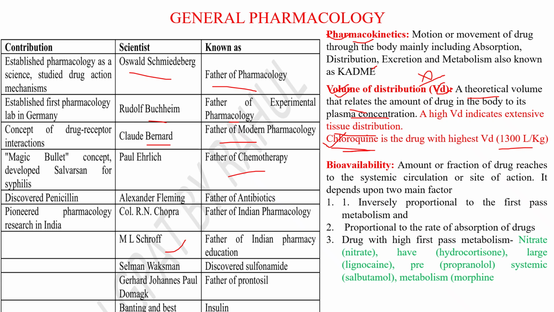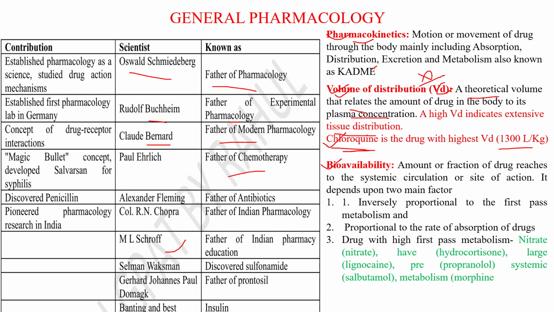Next, one more important point: bioavailability. Bioavailability is nothing but the amount or fraction of the drug that reaches the systemic circulation in an unchanged form. In an unchanged form, that's nothing but the bioavailability. Bioavailability usually depends upon two factors: first-pass metabolism as well as rate of absorption. It is inversely proportional to first-pass metabolism. If first-pass metabolism is high, bioavailability will be low. And it is directly proportional to rate of absorption. If rate of absorption is high, bioavailability also will be high.